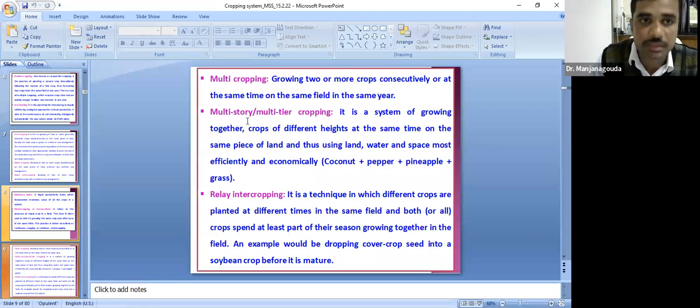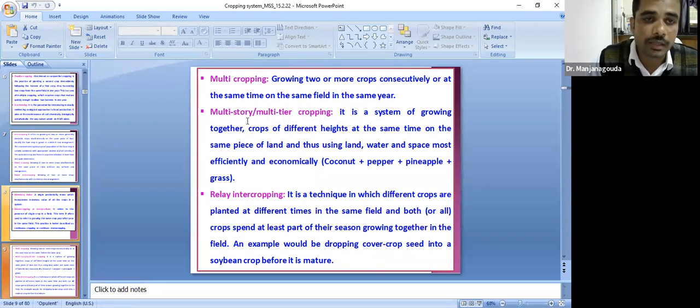Another important one is multi-story cropping, or multi-tier cropping. This is mostly followed in the case of plantation crops. We can give a popular example: in the first tier, coconut will be planted. After that, pepper will be trained onto the trunk of the coconut, along with pineapple and grasses. This is multi-tier cropping, that is growing two or more crops simultaneously in the same field with different height and rooting systems. The intercrops will be selected based on the height and rooting pattern of the crops. Based on that, we will select the crops for the multiple cropping system.